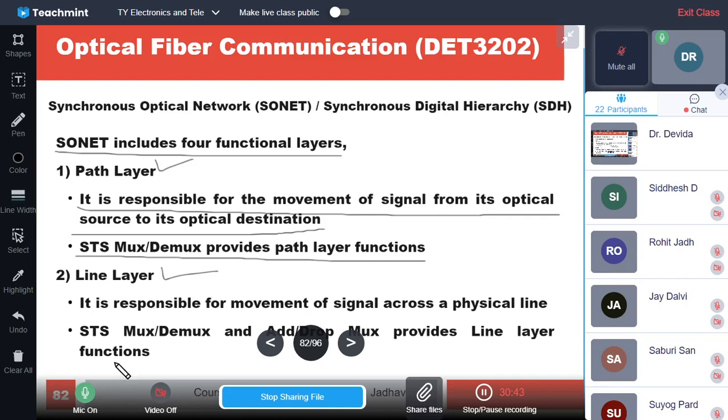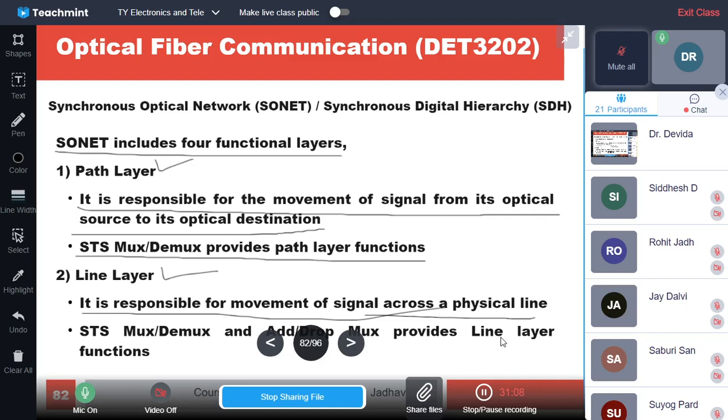Then the line layer is responsible for the movement of the signal across the physical line, from one neighboring multiplexer to the other neighboring multiplexer. So STS MUX DMUX and add drop MUX provide the line layer functions.